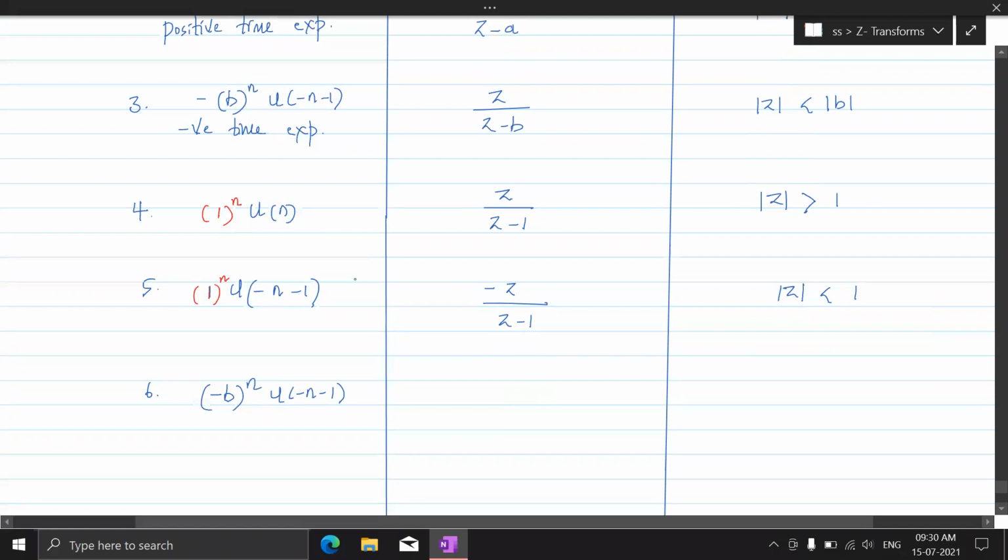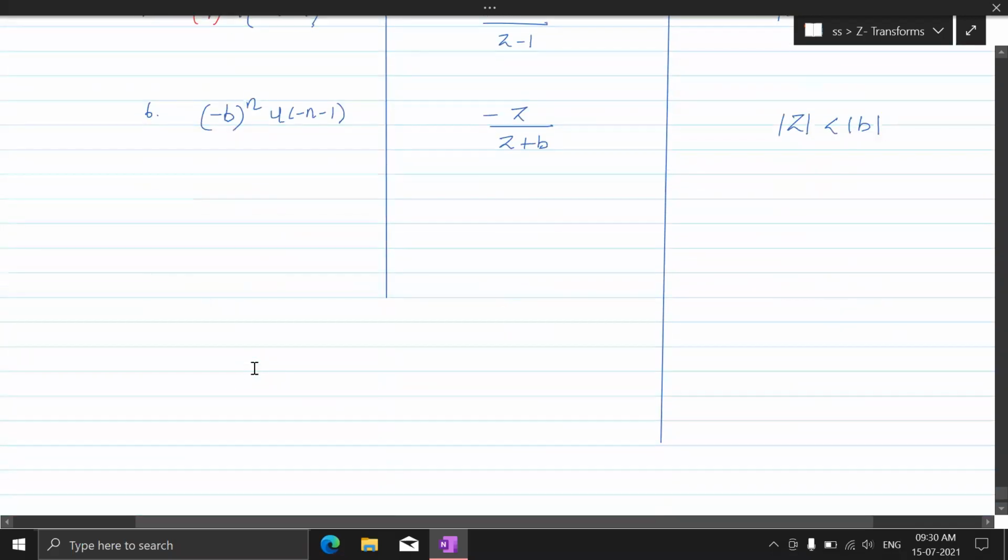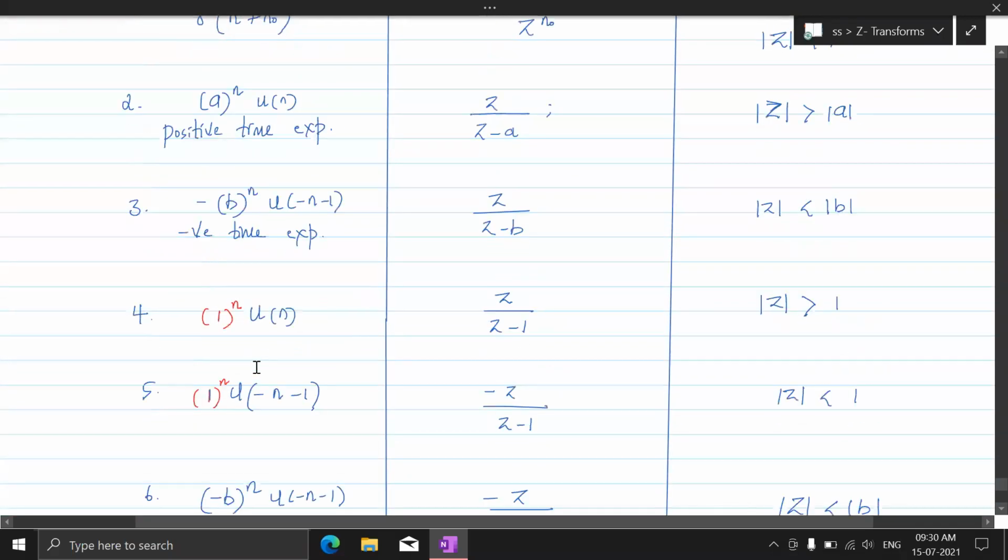The outside minus is not there, so that needs to be compensated by having a minus here. Since b is negative, it's minus into minus, so that would become this. Understand that? This is how we can solve. And here the ROC would be the same: within the circle with radius b, because it is a left-sided sequence.